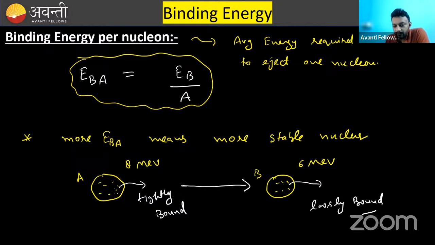If A converts to B, that means tightly bound to loosely bound. The atom is going. For this process, energy will be required. Very good, Veena. And if B converts to A, then energy will be released in the process. Clear? Very good. Okay, moving further.